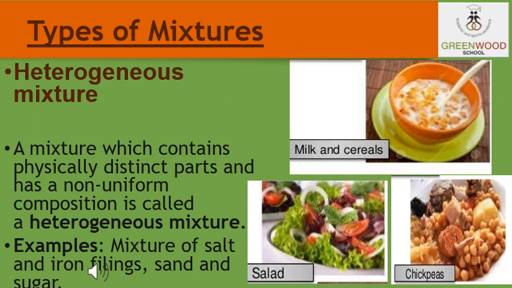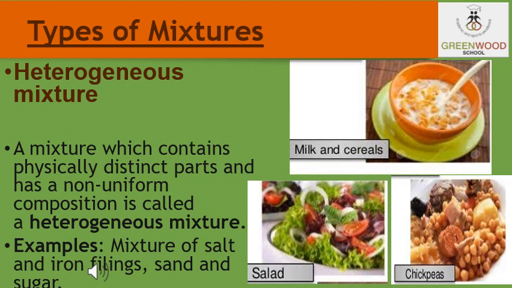Now the other type of mixtures are the heterogeneous mixtures. These mixtures do not have a uniform composition. That is, they have visible boundaries of separation between their constituents. These types of mixtures are called heterogeneous mixtures. Here, the constituents of heterogeneous mixtures can be seen by the naked eyes or under a microscope.